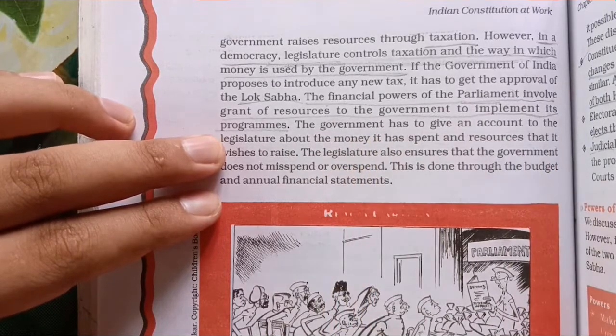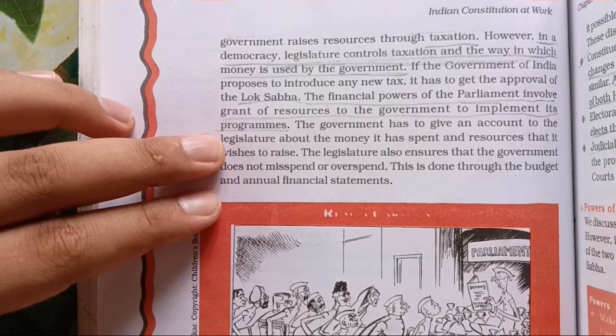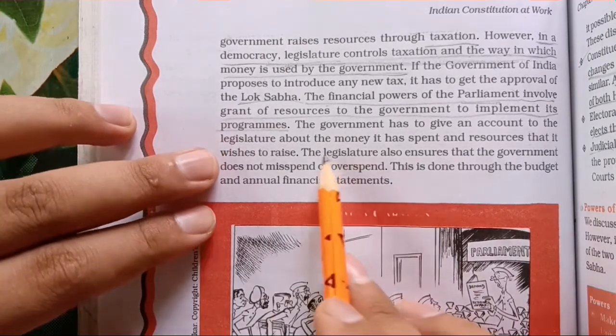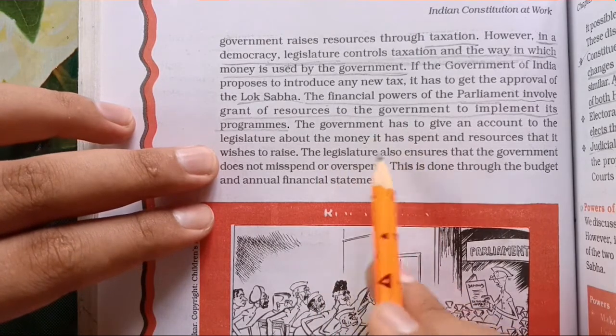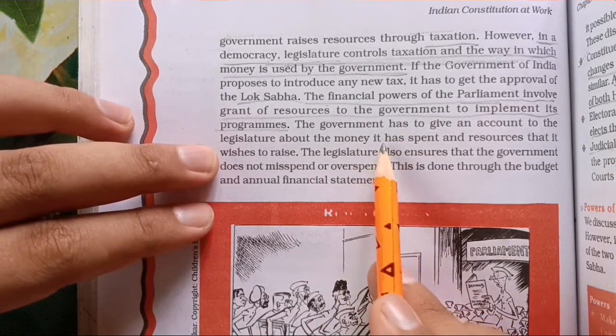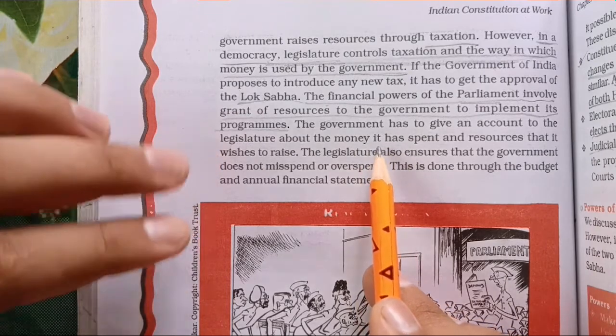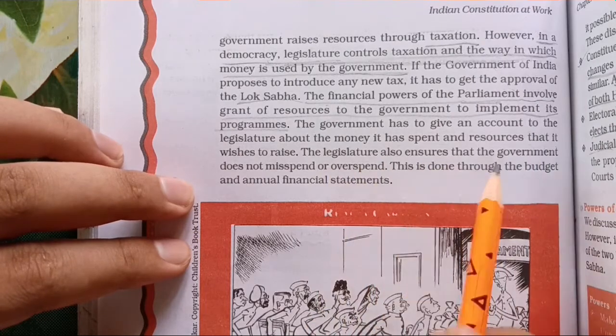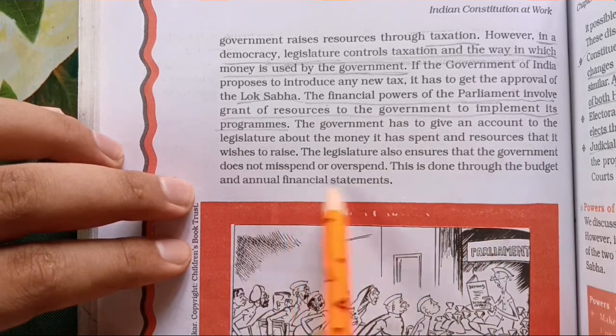So whatever programs government wants to implement, all the finance has to be approved by the parliament. The government has to give an account to the legislature about the money it has spent. Also it has to show all the accounts and details of the money which the government has spent on the various programs and resources. The legislature also ensures that the government does not misspend and overspend.